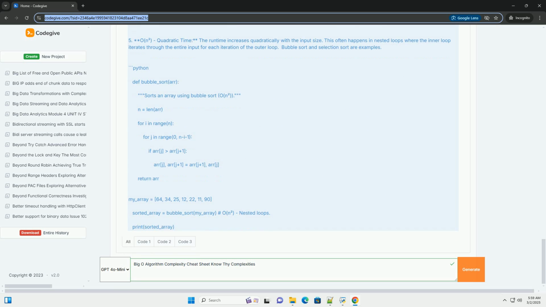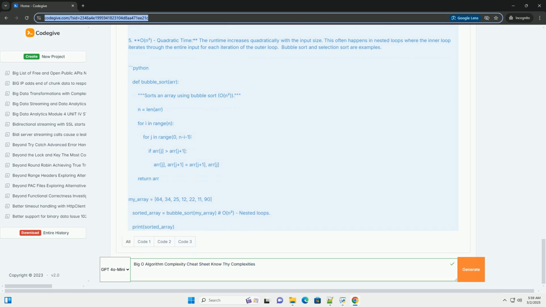3. O(n), linear time. The runtime increases linearly with the input size. Iterating through an array or linked list once is a typical example. 4. O(n log n), linearithmic time. A combination of linear and logarithmic time. Efficient sorting algorithms like merge sort and heap sort exhibit this complexity.